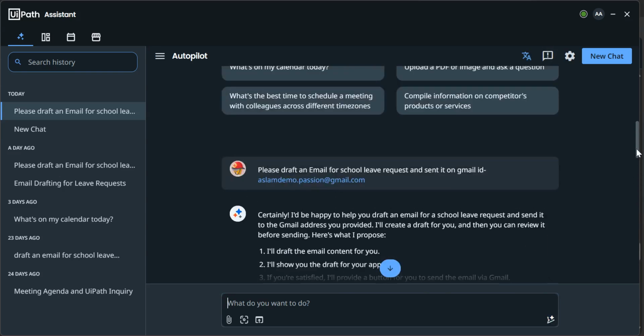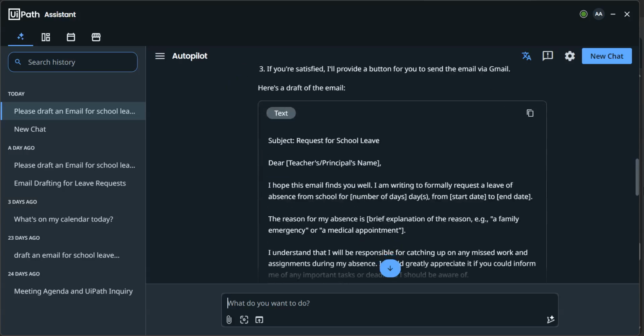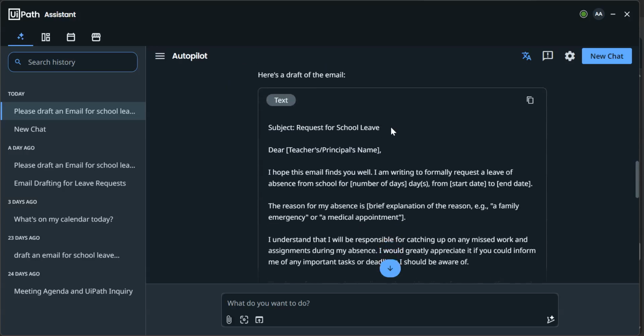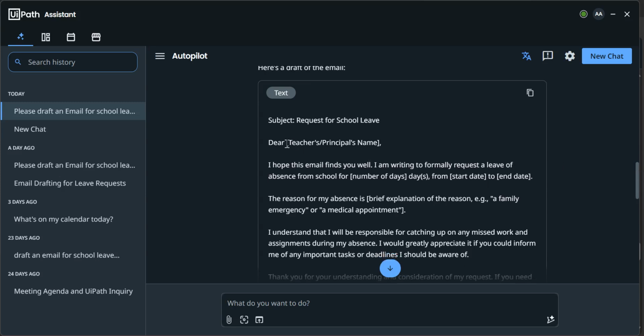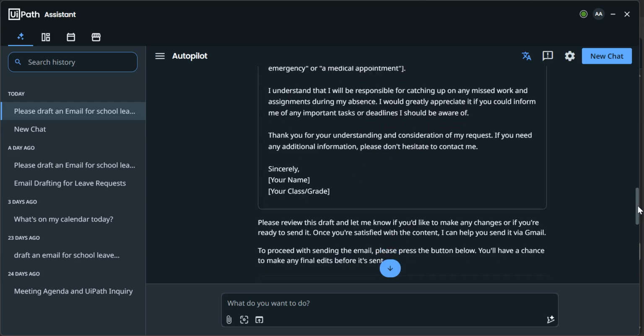Okay, so if you see, it just drafts the email in this format. Subject: request for school leave. Dear teacher, principal. So you need to change that. It provides a template, so you need to change some small things, right? And then the number of days of leave, from date to date, right? And what is the reason? So you just need to do small changes, right? And sincerely, your name, your class name, grade, something, right? So it already creates a template, so you only need to do small changes according to your requirement.